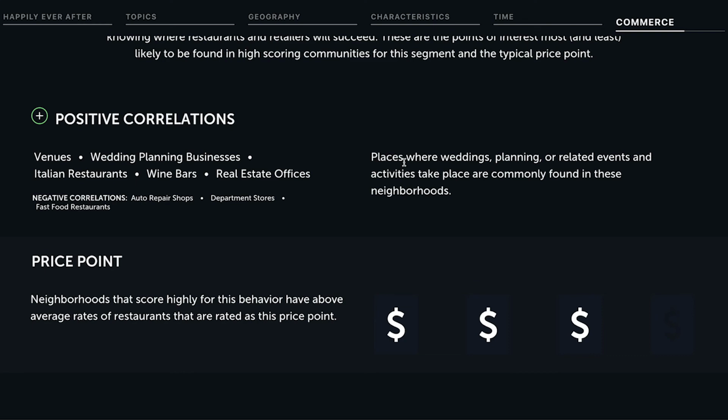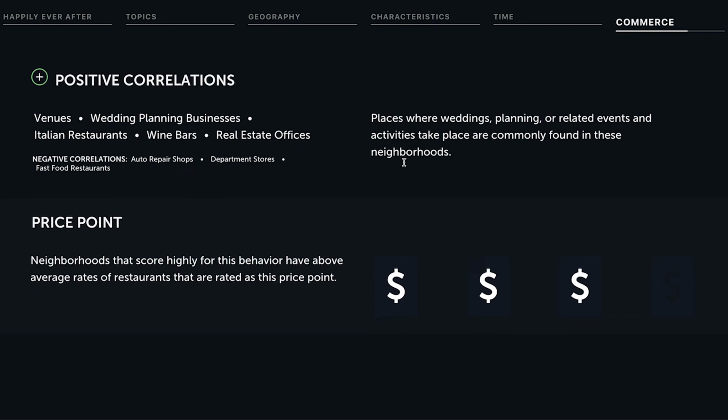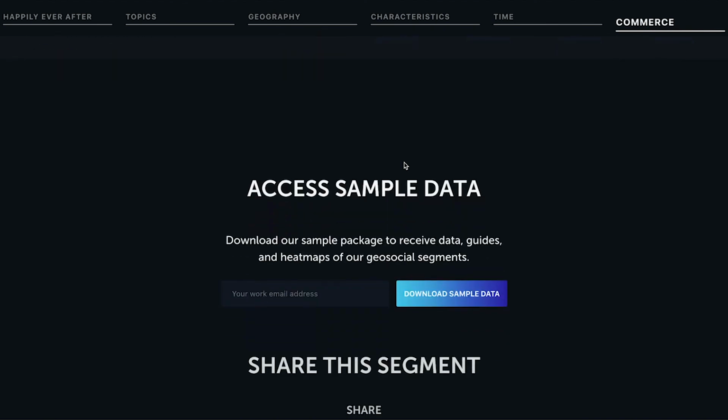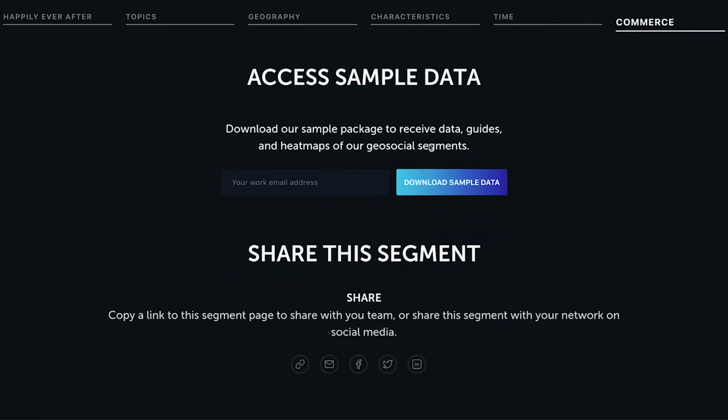Looking at this, it's easy to see how you would be able to tell a great story using this data. And that's a wrap on Happily Ever After. We have 72 total social segments, all with their own unique stories. Take a look to see which one might be a good fit for your business, or download the sample data yourself. Thanks.